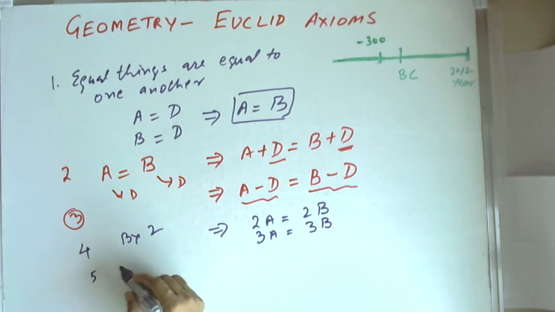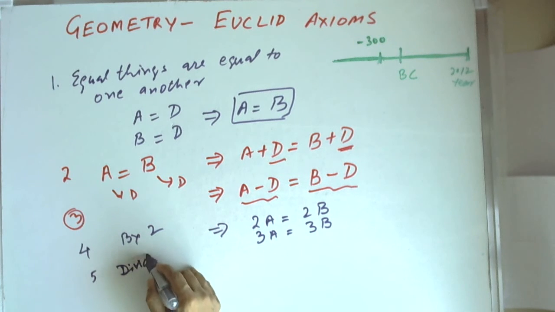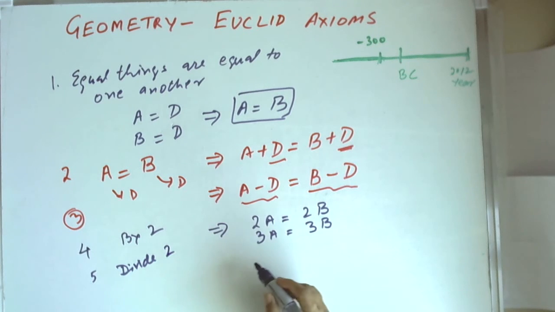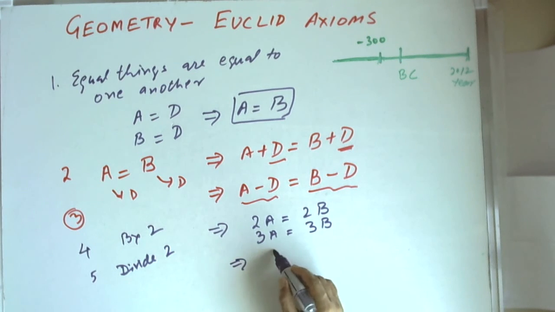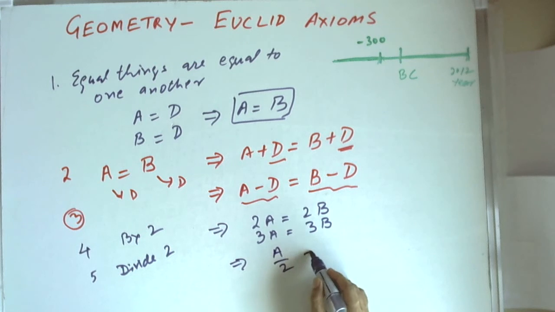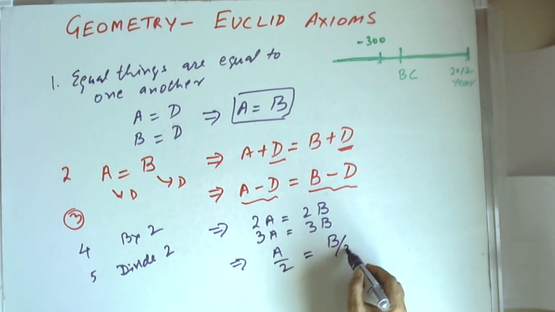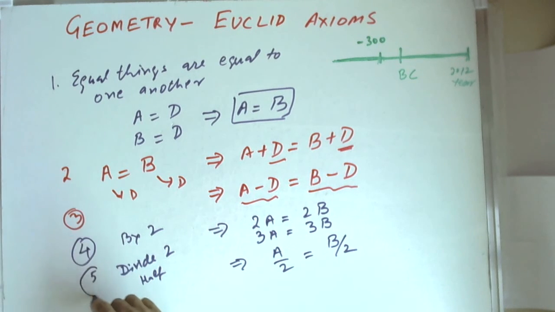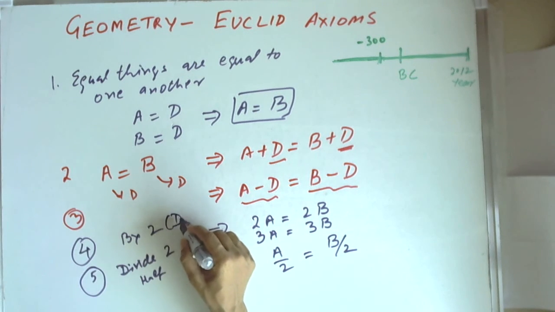Then if we divide by 2, that means if we are making half, so A by 2 is equal to B by 2. So this axiom is that if two things are equal, then half of each of them is also equal. And the earlier one was double. So this was by 2 means double.